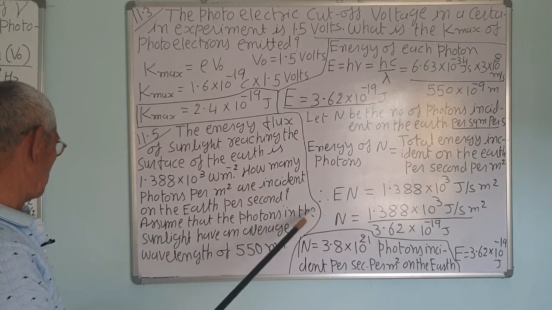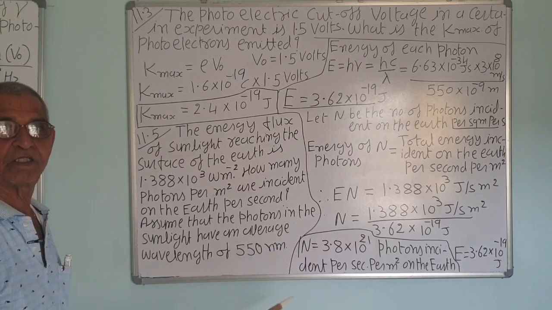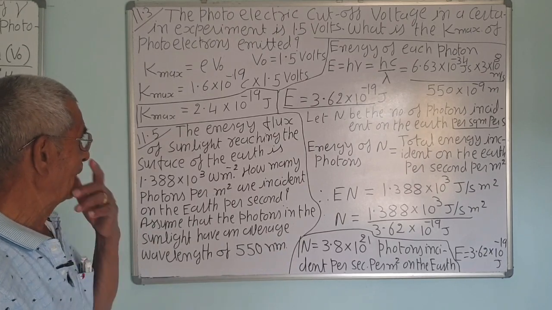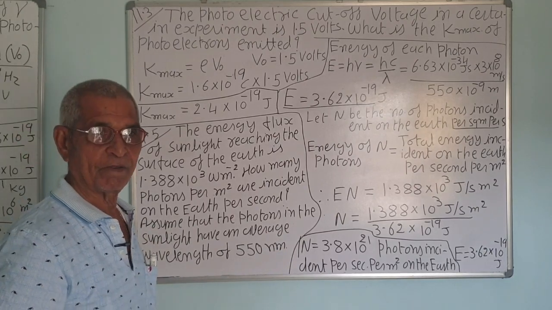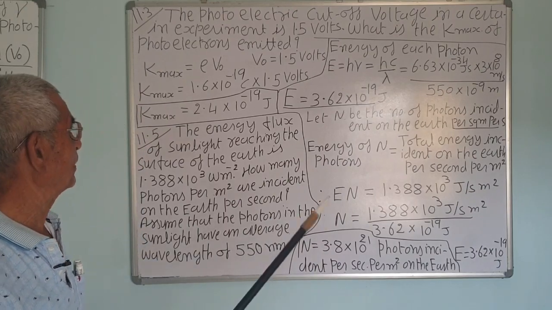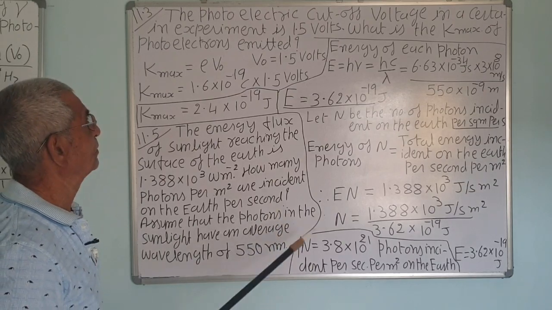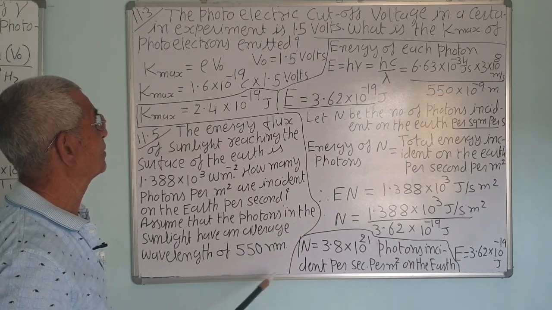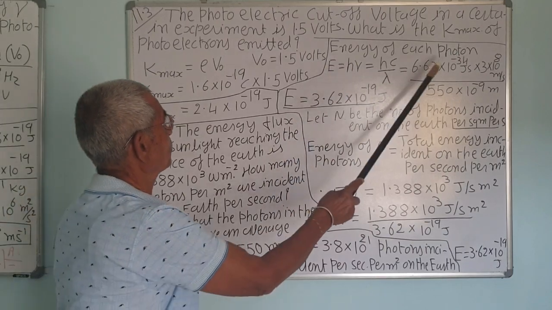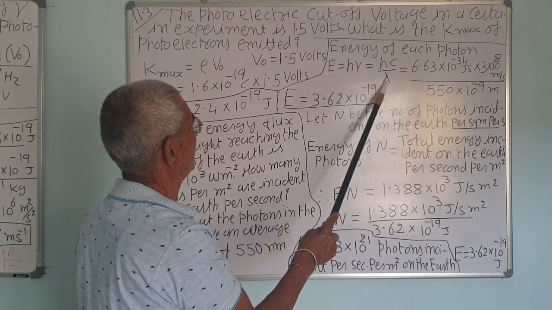Assume that the photons in the sunlight have an average wavelength of 550 nanometer. This is yellow light, on average. Otherwise, violet has 400 and the red has the maximum, that is 750 nanometer. So this is an average of the sunlight, correct. So energy of each photon is equal to h nu, and nu is equal to c upon lambda.